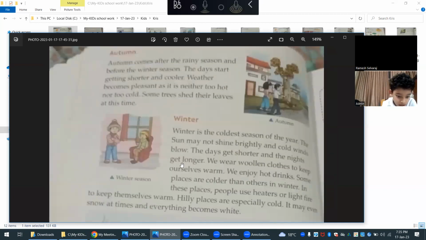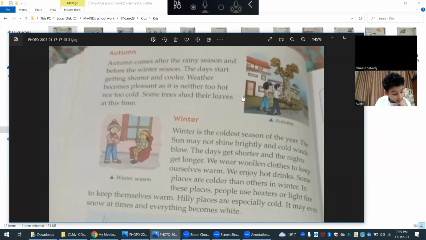So you see, winter is the coldest season of the year. Before that, you see autumn. Autumn comes after the rainy season, but before the winter. The days start getting shorter and cooler. Weather becomes pleasant. It is neither too hot nor too cold. Some trees shed their leaves at this time. Trees are shedding their leaves in autumn. Autumn comes after rainy season, before winter. Do you get me?